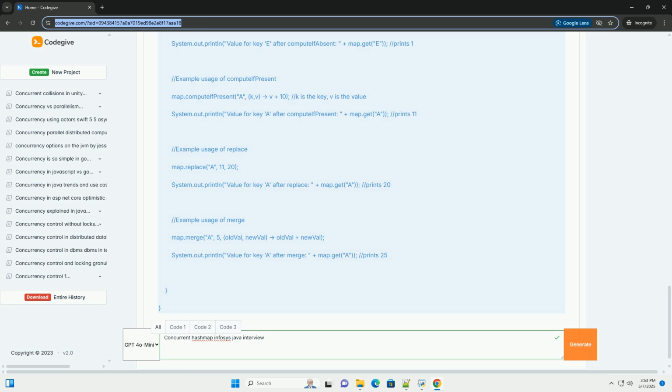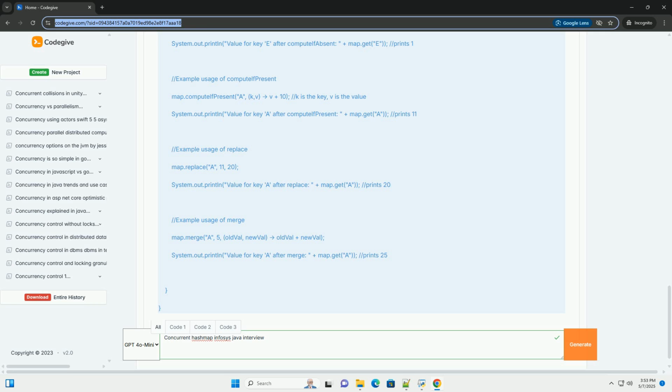It's used to avoid data corruption and improve performance in multi-threaded applications where a shared map is accessed and modified frequently. 2. How does ConcurrentHashMap achieve thread safety? Answer: In Java 8+, ConcurrentHashMap achieves thread safety primarily through fine-grained locking at the bucket/node level.